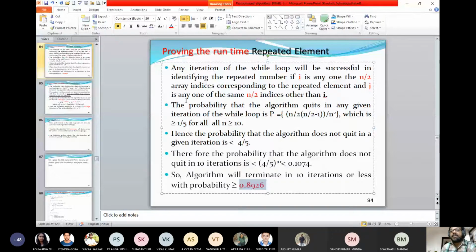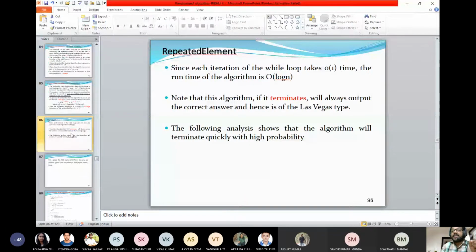And when somebody is going to design a new algorithm, the competition will be on this. You want to design a new algorithm where the probability will be higher. Suppose you propose a randomized algorithm and you try to compare, my algorithm is best, then you have to look into this. If you look into the algorithm, it says the while loop takes order of one time,